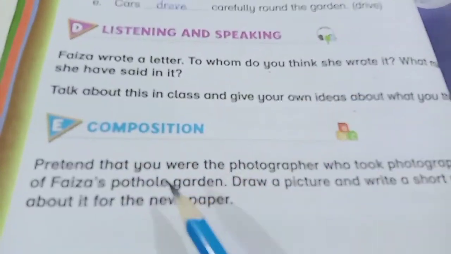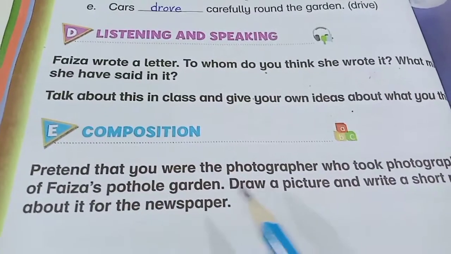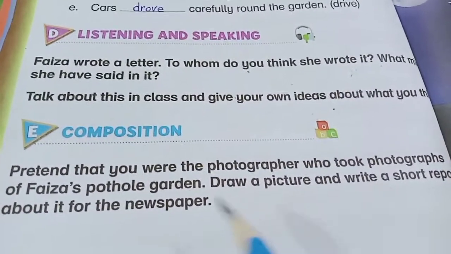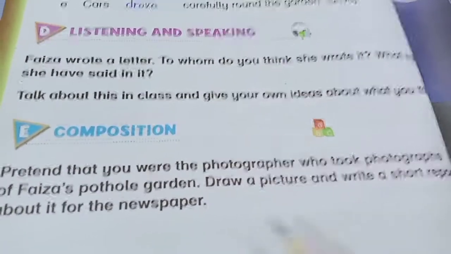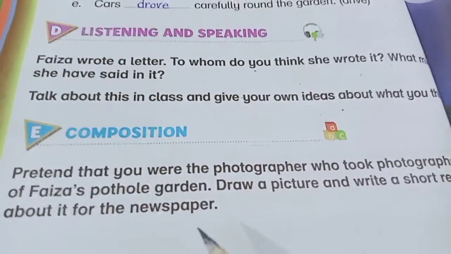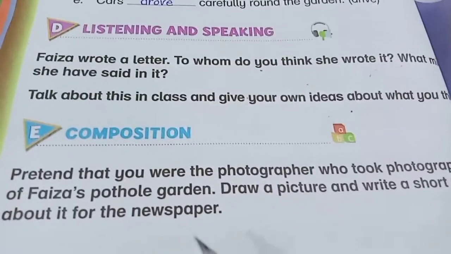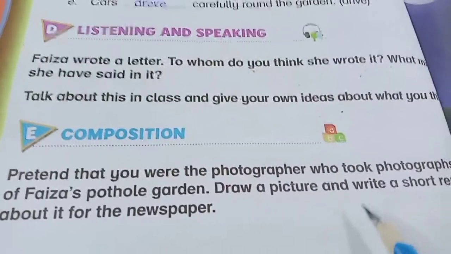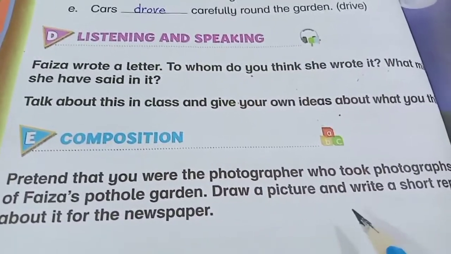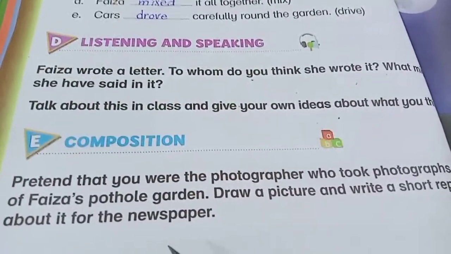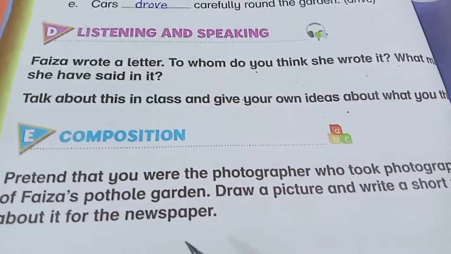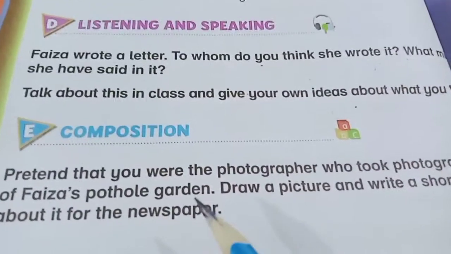Now look at E part. It is composition. Pretend that you were the photographer. You took photographs of Faiza's pothole garden. Draw a picture and write a short report about it for the newspaper. Students, this is a very good creative activity for you. You have to just draw a pothole garden picture and then write down some sentences. You have to prepare your own report about Faiza's pothole garden.